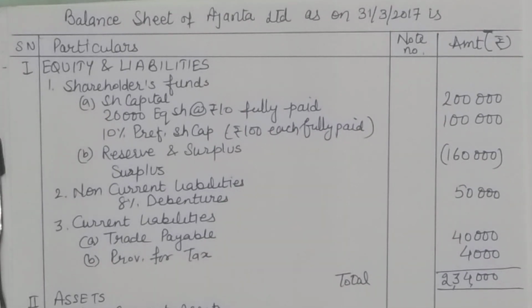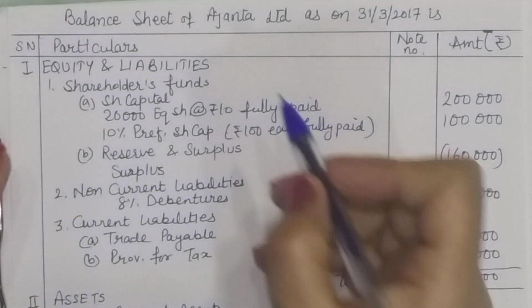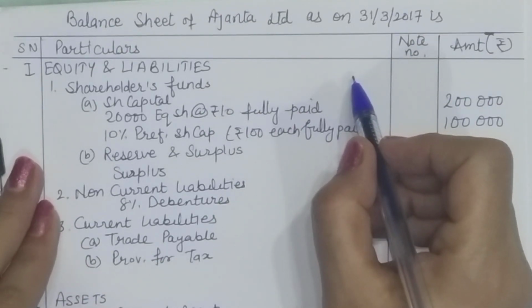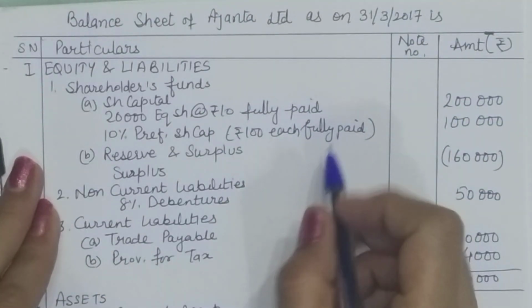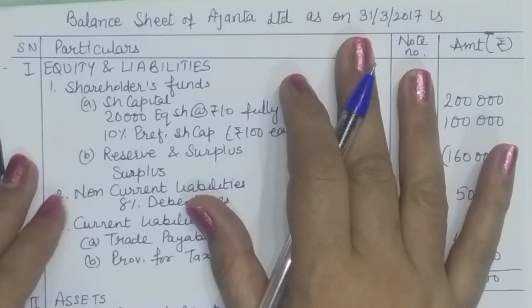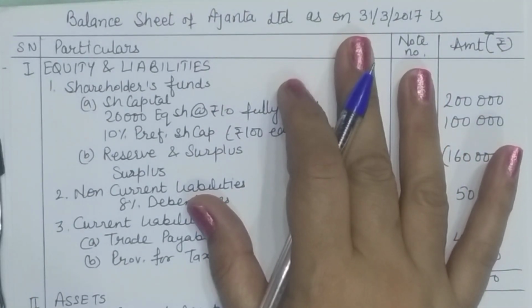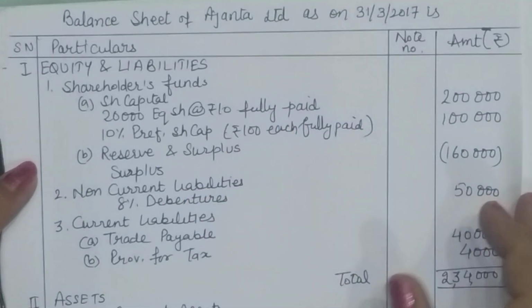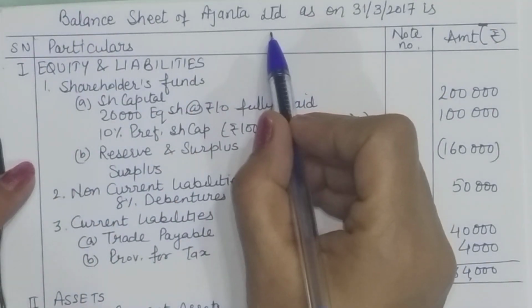Hello students, today we shall be understanding the problem of internal reconstruction, how the companies frame the scheme. Now the analysis or understanding of the scheme of reconstruction is important, not because we are to frame the scheme, but because we are to account for internal reconstruction, and we can make entries only when we understand the scheme properly. So take the case of a company, Ajanta Limited.